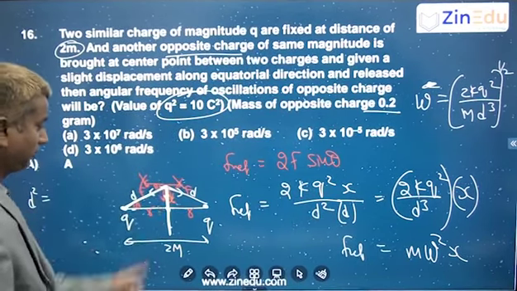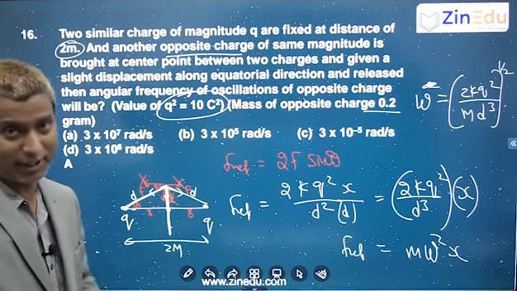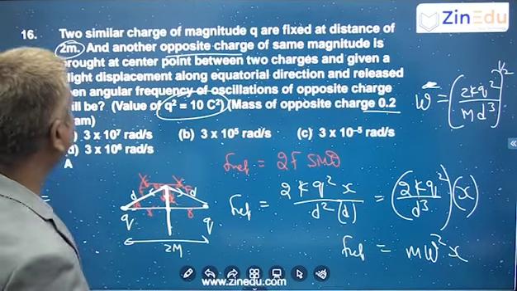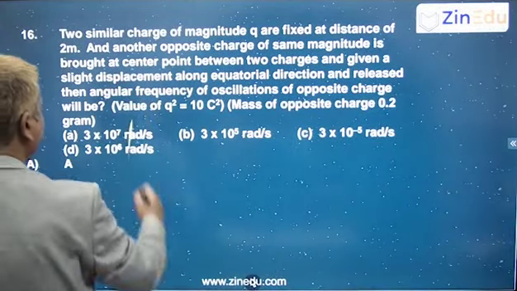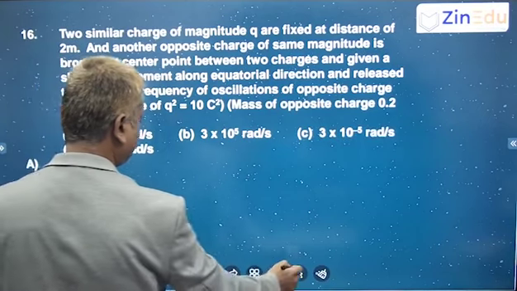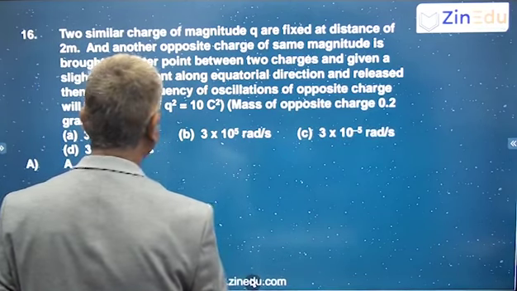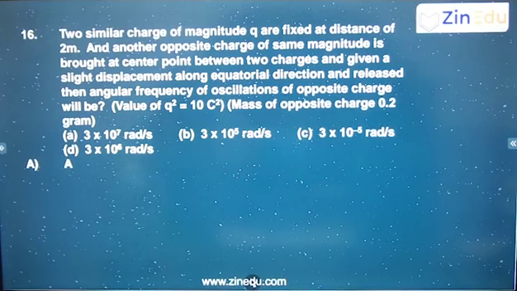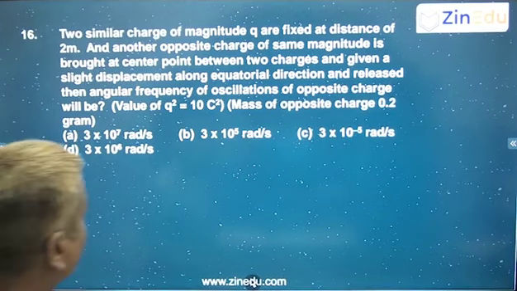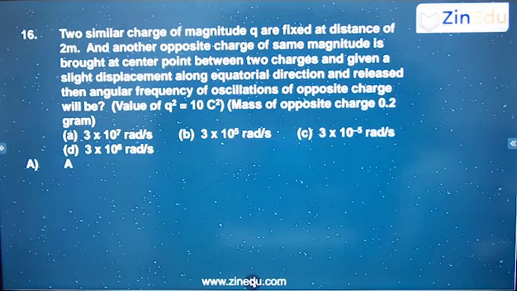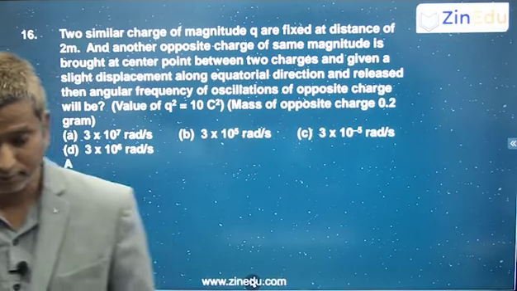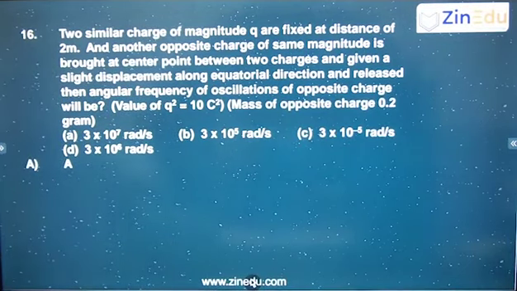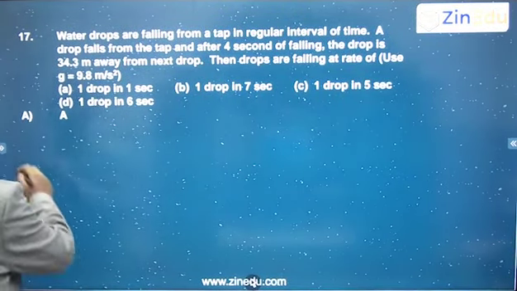So that is a simple harmonic motion combination with electrostatics, right? So next we'll proceed to the next one. So this is our next question.